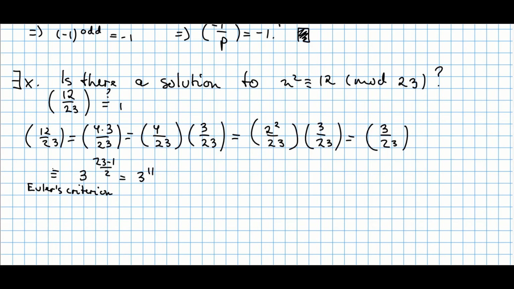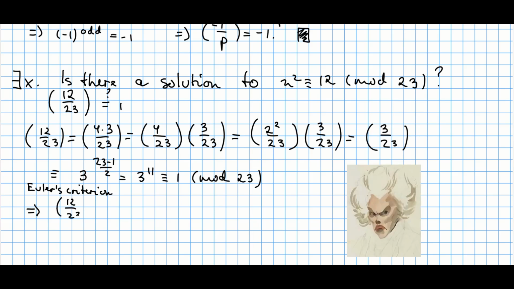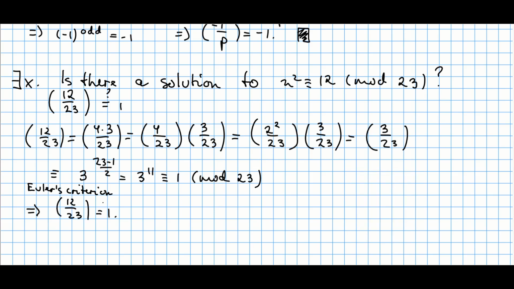But this in fact can be written as congruent to 3 raised to the power of (23 minus 1)/2 by Euler's criterion, which is in fact 3 raised to the power of 11, and I think you are capable of finding out what it is congruent to, so I'll just leave the answer. This is indeed congruent to 1 modulo 23. So therefore this Legendre symbol is indeed 1, and therefore there is a solution to this equation.